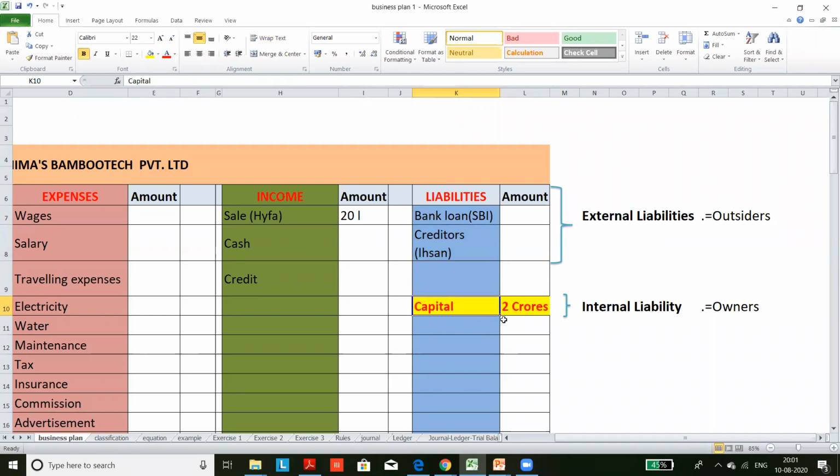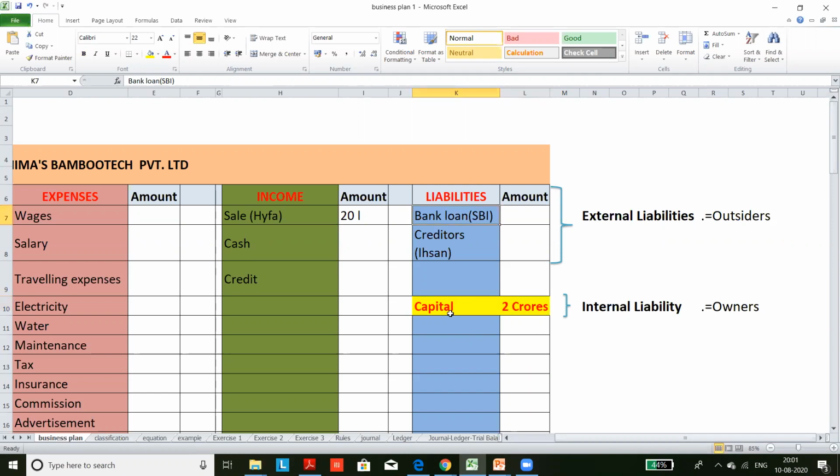But capital is also a liability. Why? Because of the existence of the principle called the business entity concept, the first principle we have studied. Because of that, the capital contributed by the owner is also a liability.